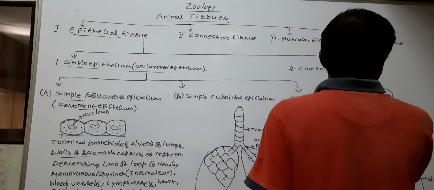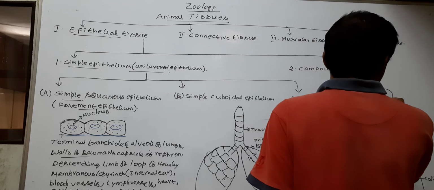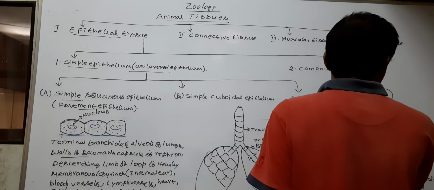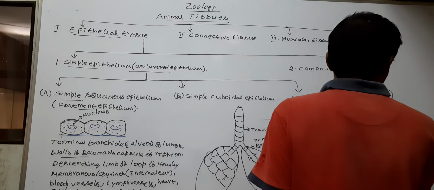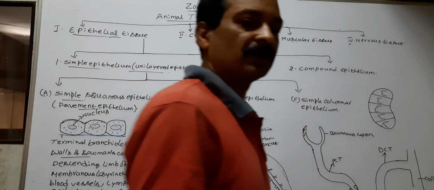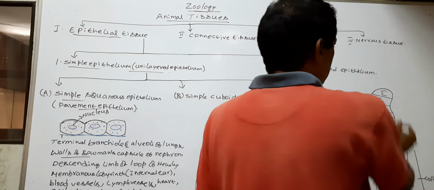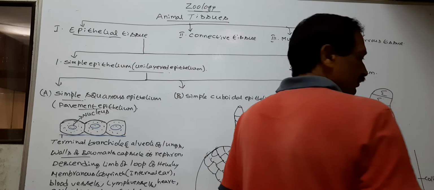The inside of the testis divides into small chambers. Each chamber possesses seminiferous tubules, which produce sperms or male gametes.